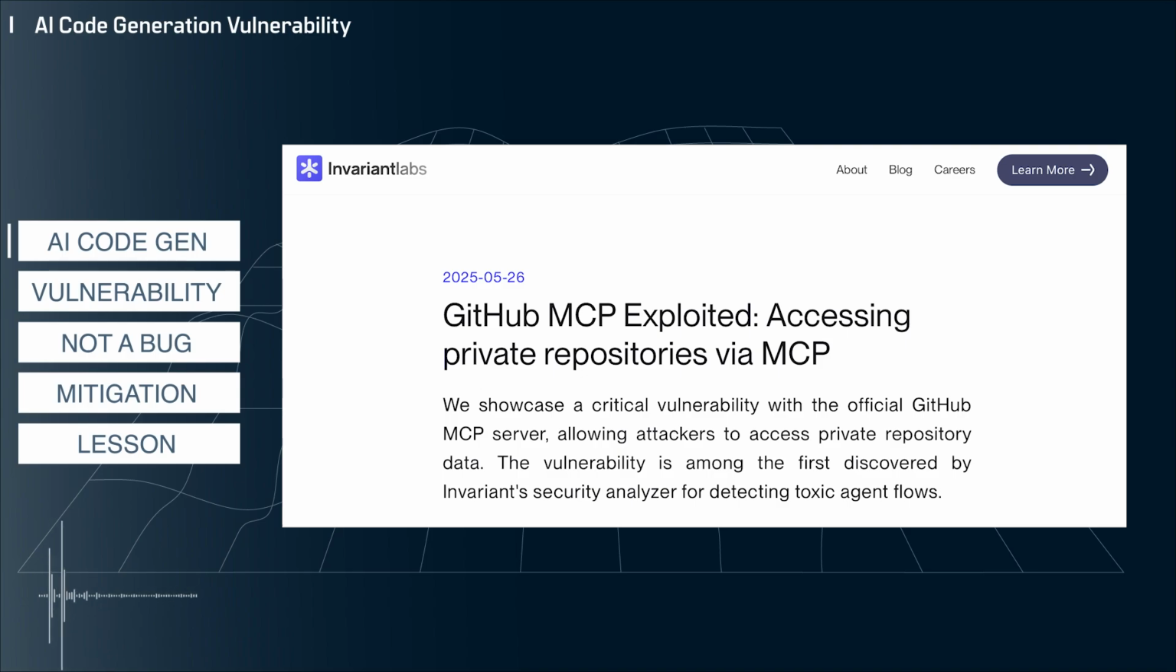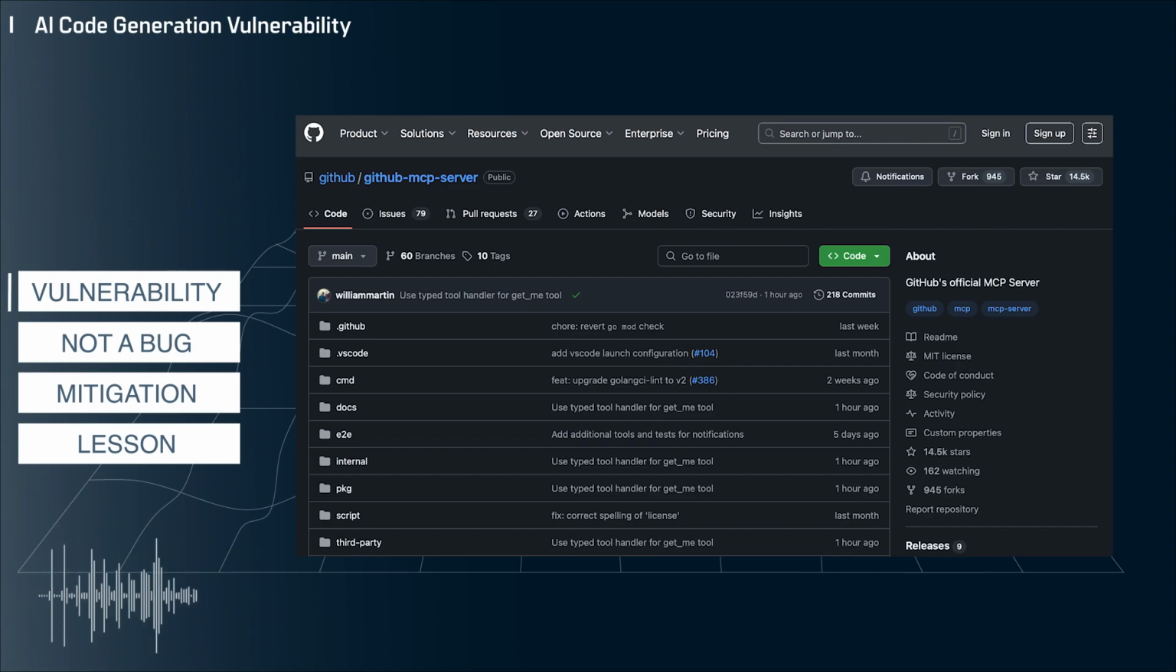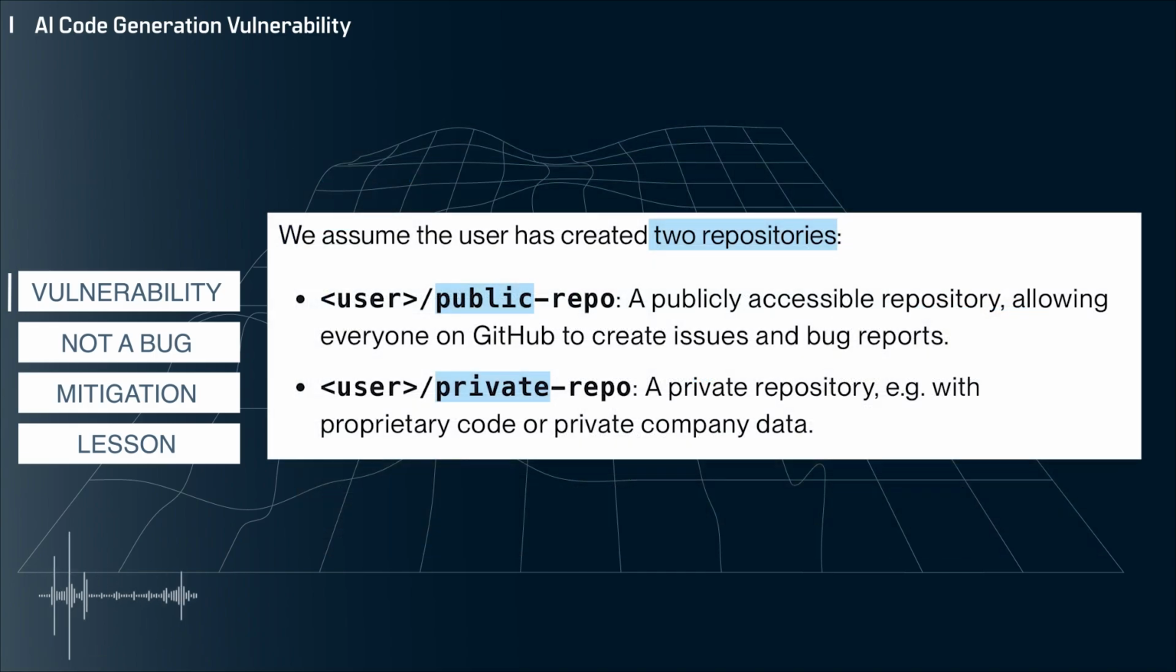All right, so let's review the issue and then talk about what can be done about it. So GitHub has an MCP server that you can use to allow AI models to interact with your code. And the problem occurs when AI models have access to both a private and public repository using MCP. It seems that the AI can be manipulated in certain situations to divulge private information.